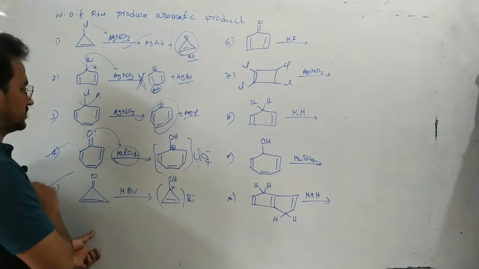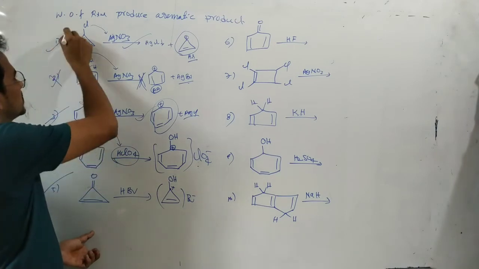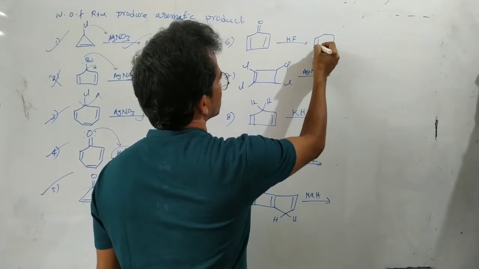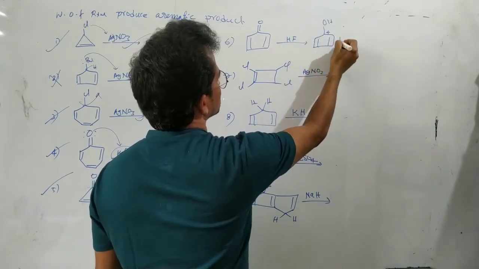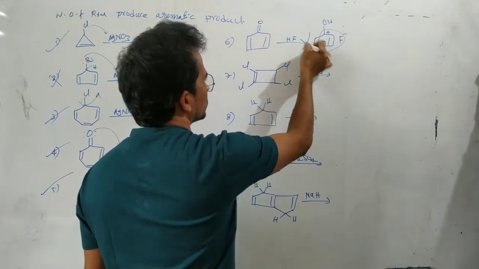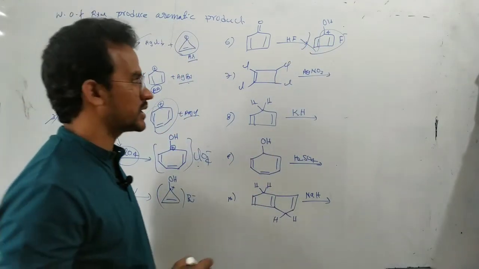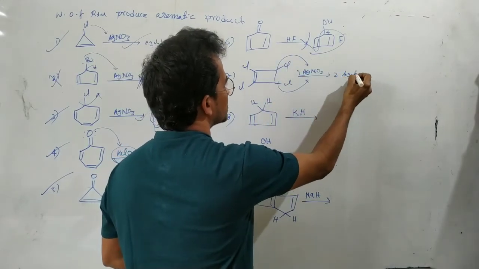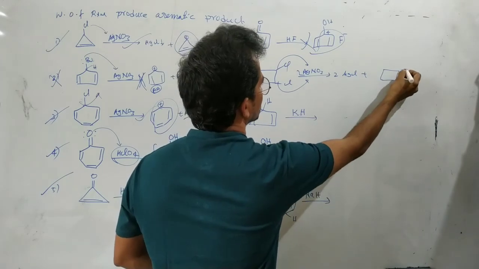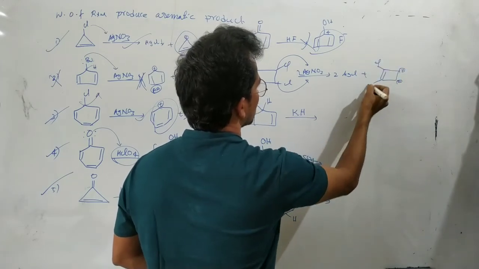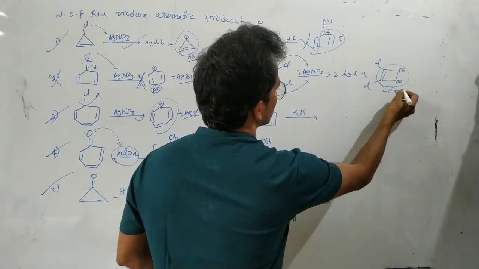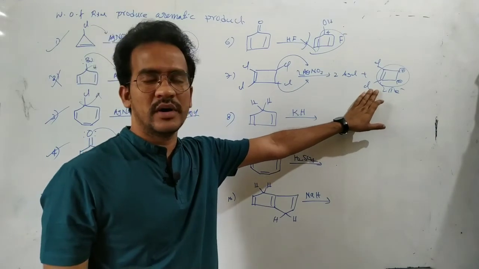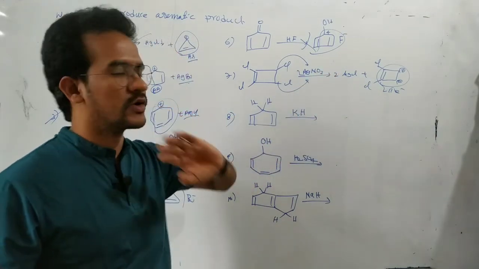This reaction is feasible, this reaction is not feasible, and this reaction is feasible, because the product is aromatic. In this case the reaction is not possible, because OH2 plus with F minus gives an anti-aromatic product, not aromatic. Now in this case Cl minus is leaving, which means 2 moles of AgCl precipitate are formed, because the product is highly stable, aromatic with 2 pi electrons. These chloride ions are not removed with AgNO3. That's it.